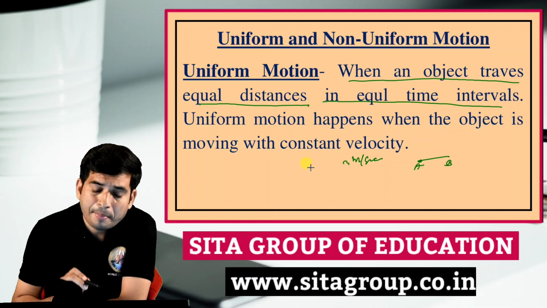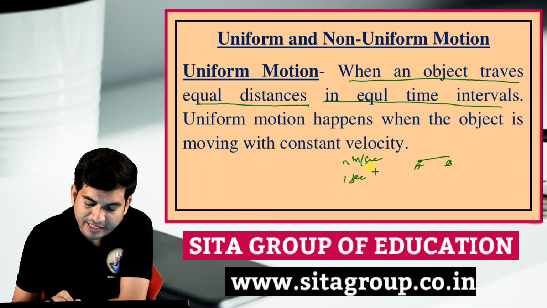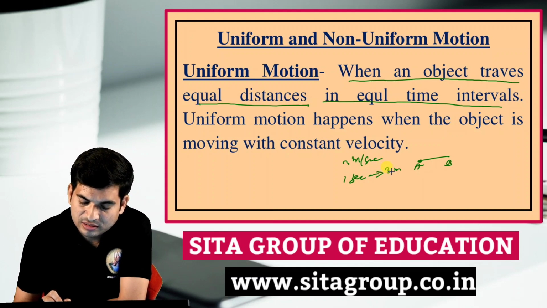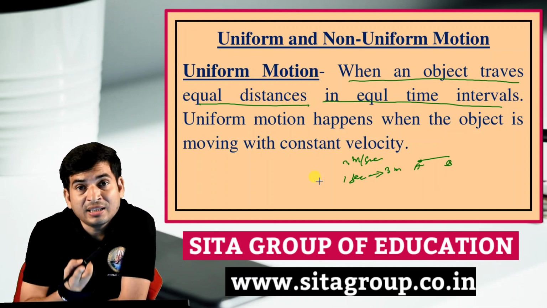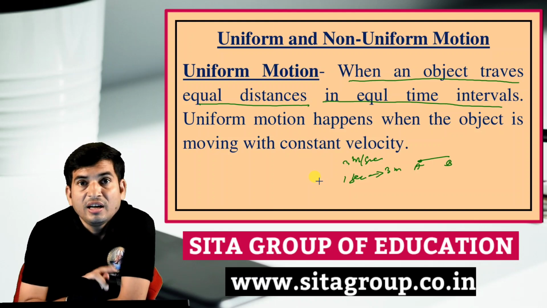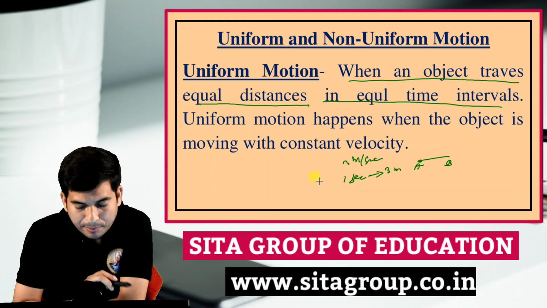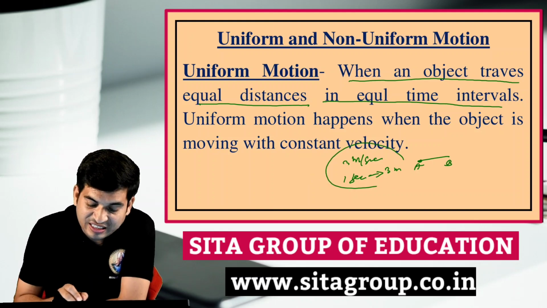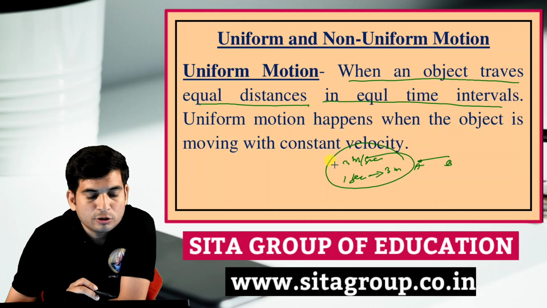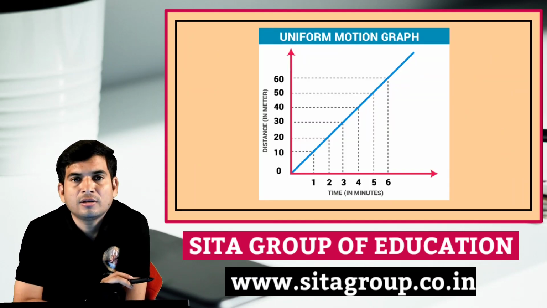It means this object covers in 1 second how much distance? 3 meter. In another 1 second, how much will it cover? 3 meter. In another 1 second? 3 meter. So this type of motion is known as uniform motion.